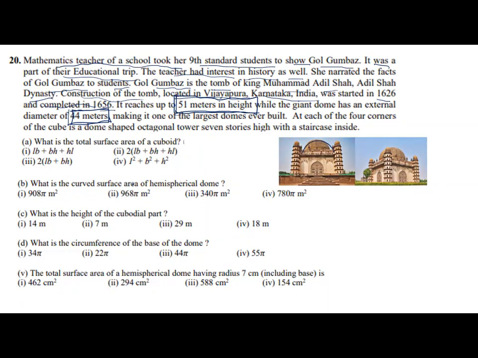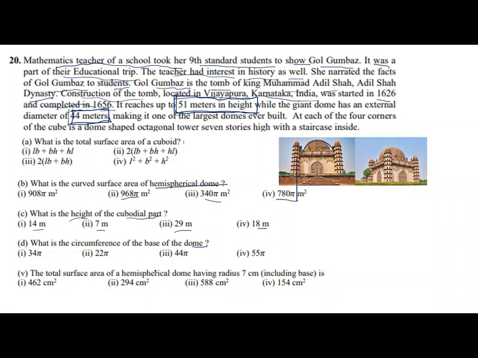B is, what is the curved surface area of the hemispherical dome? What is the height of the cuboidal part? Options are given. I am not reading the question. 908 pi, 968 pi, 340 pi, 780 pi. That means no need of putting pi. And for part C, it is 14 meter, 7 meter, 29 meter, 18 meter. What is the circumference of the base of the dome? 34 pi, 22 pi, 44 pi, 55 pi.